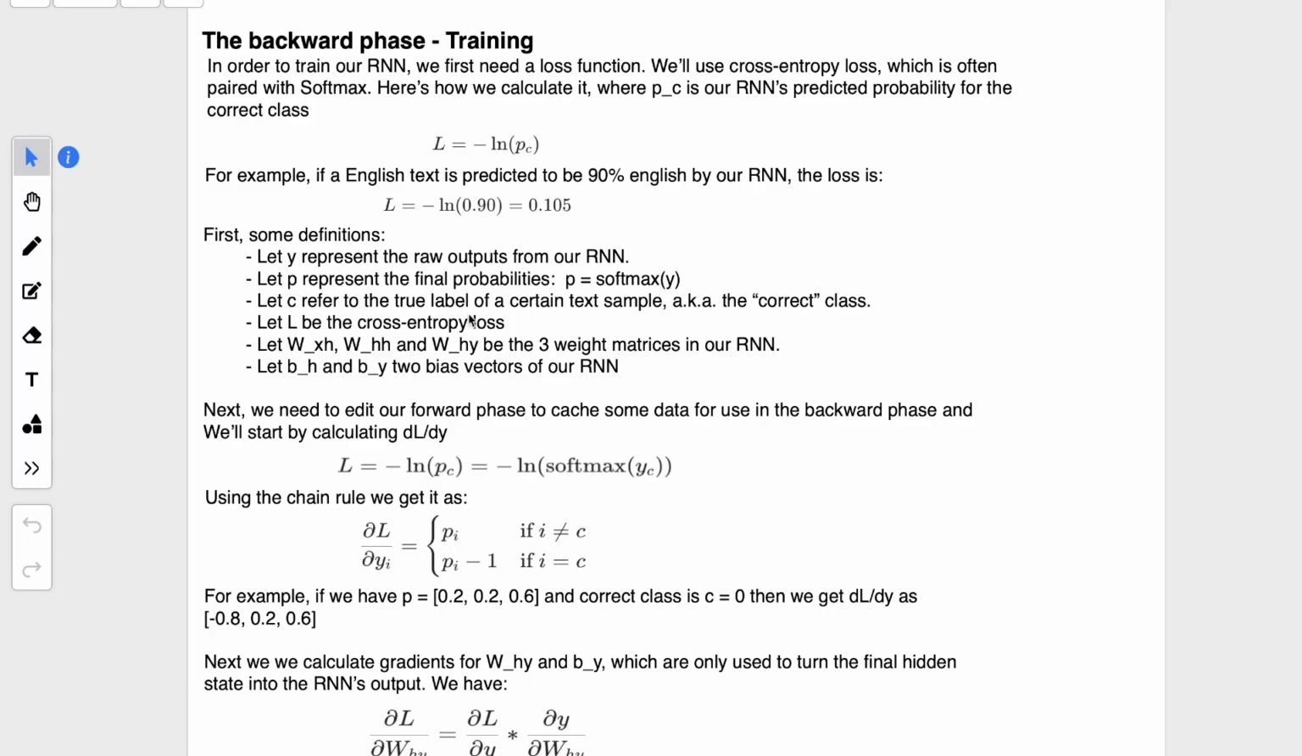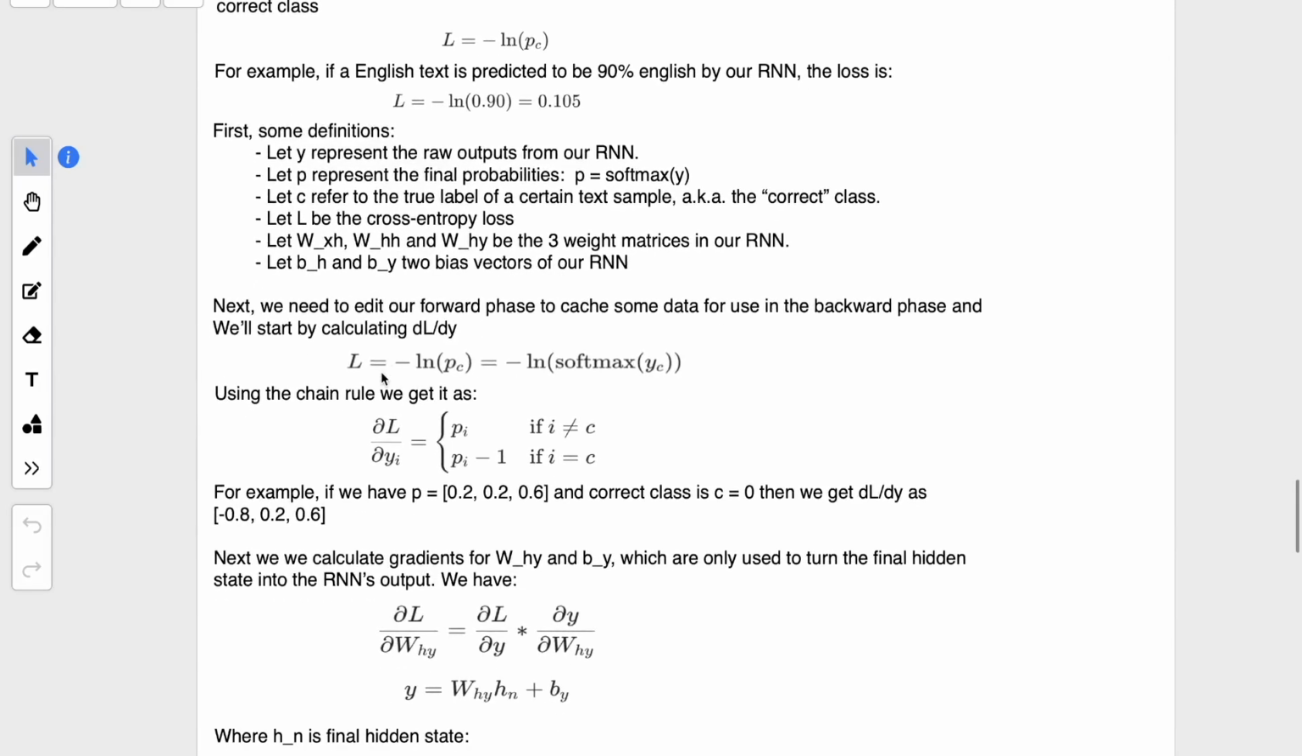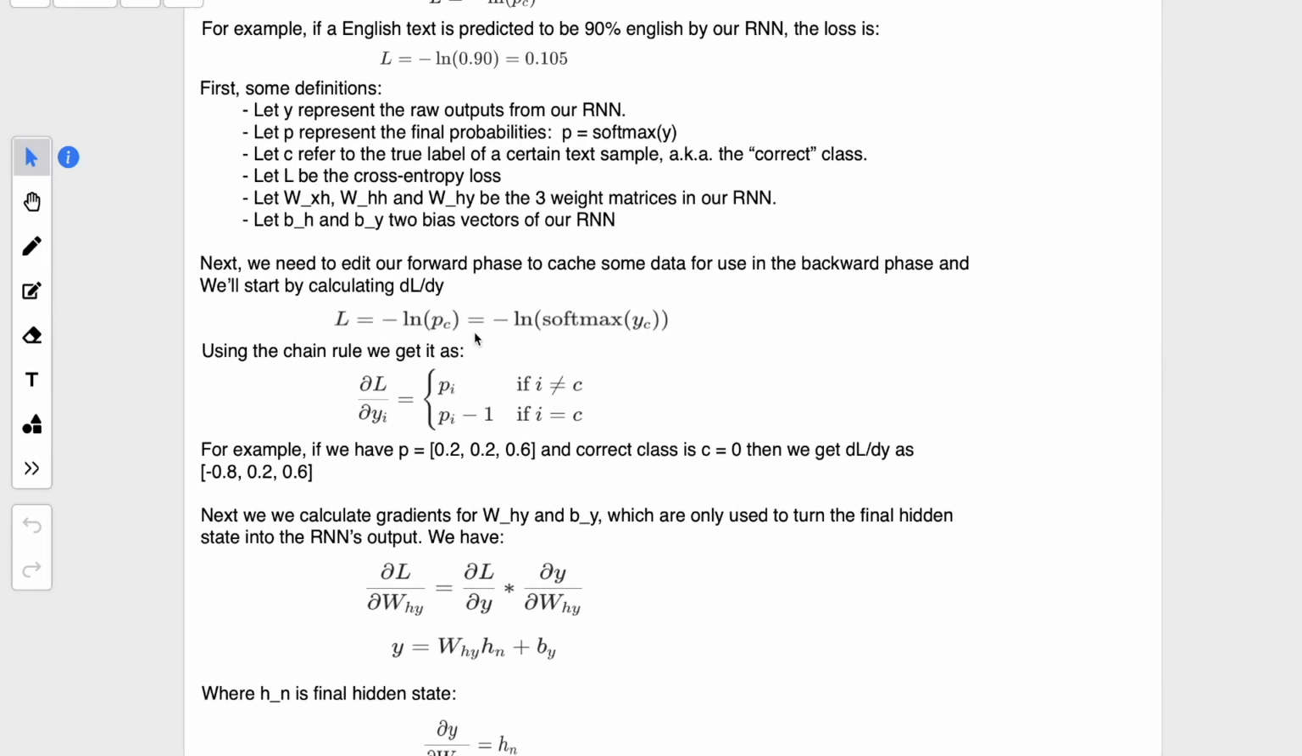Then C represents the true level of the certain text, which is the correct class. L represents the loss. These are the weights WSX, WSH, WHY, the input weight, the hidden layer weight, as well as the output layer weight. And we have two biases as well, hidden bias as well as the output layer bias.